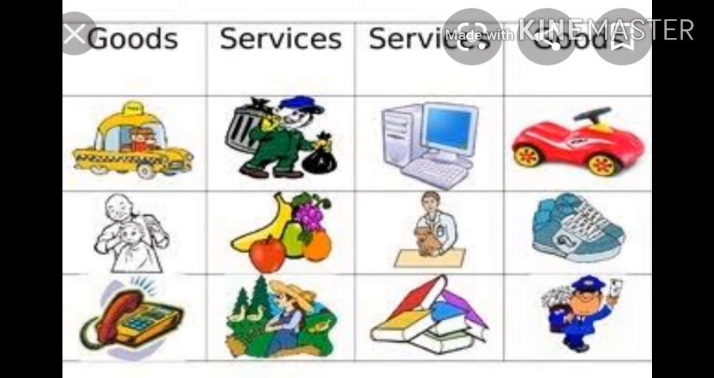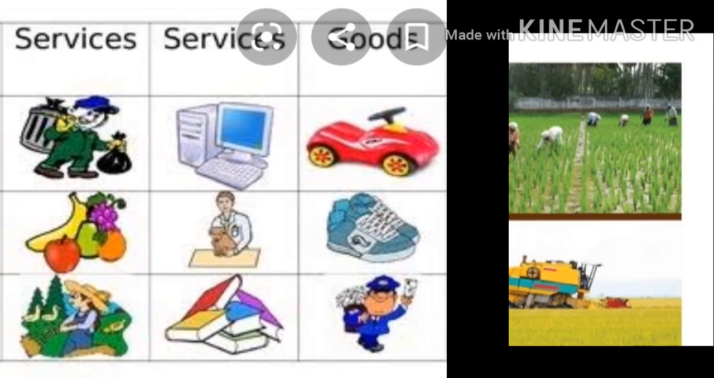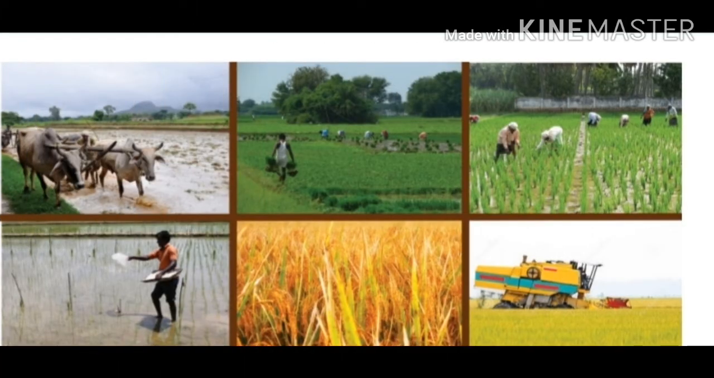Now we can discuss production. What is production? Production is the process of creating goods and services to satisfy human wants. Product is the result of the production process.